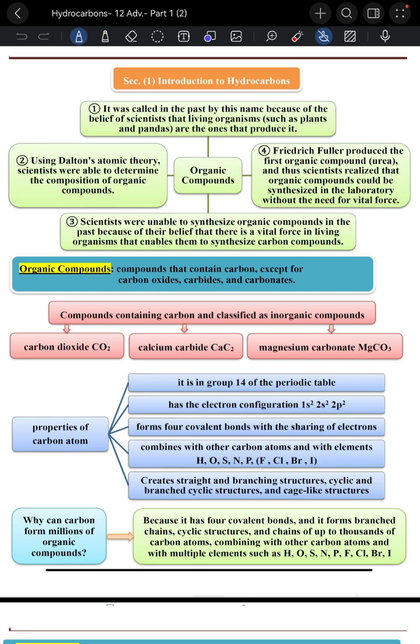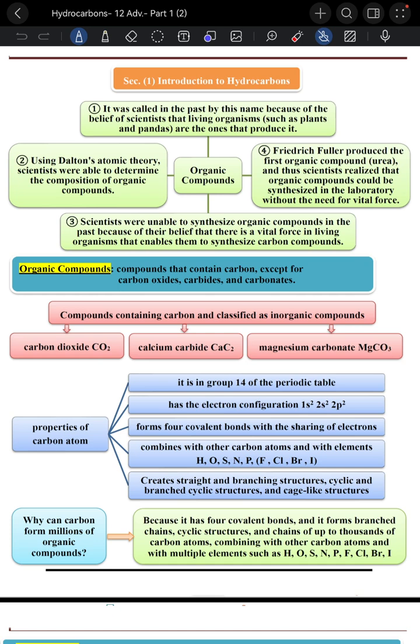Hello class, today we are unlocking the secrets of hydrocarbons, the simplest organic compounds but with huge importance. From the fuel in cars to the plastic in your water bottles, hydrocarbons are everywhere. They are made of just two elements, carbon and hydrogen, but their structures create endless possibilities.